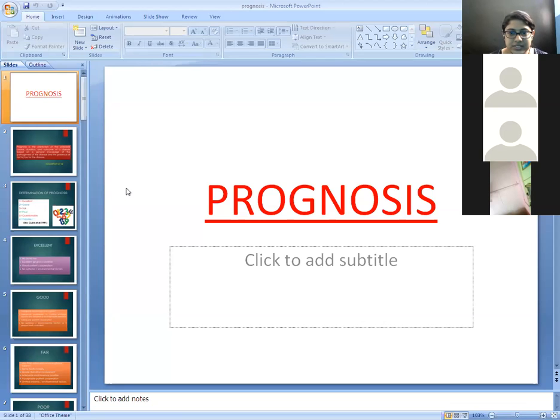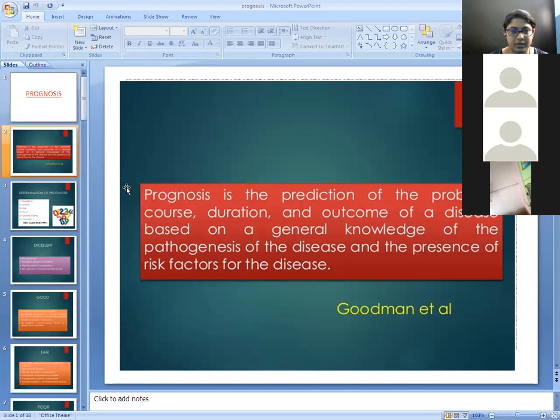Today we are going to discuss the prognosis chapter. So there will be an LAQ, either LAQ or SAQ, in your exam. So basically, what is prognosis? The definition of prognosis is given by Goodman et al. Prognosis is the prediction of the probable course, duration and outcome of the disease, which is based on the general knowledge of the pathogenesis of the disease and presence of the risk factors for the disease.